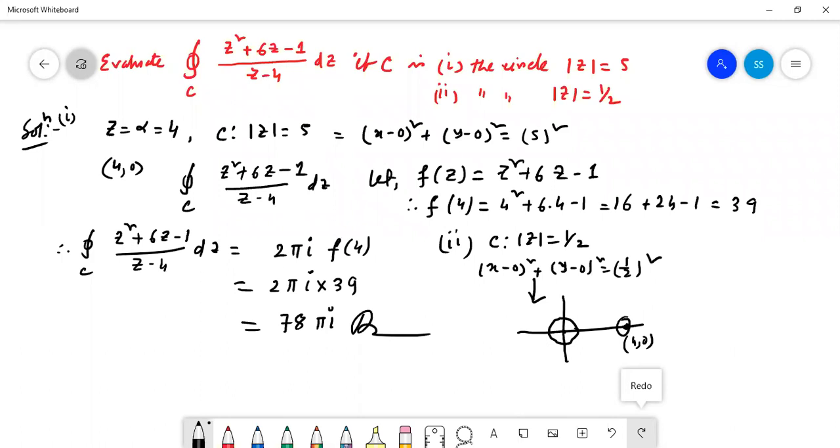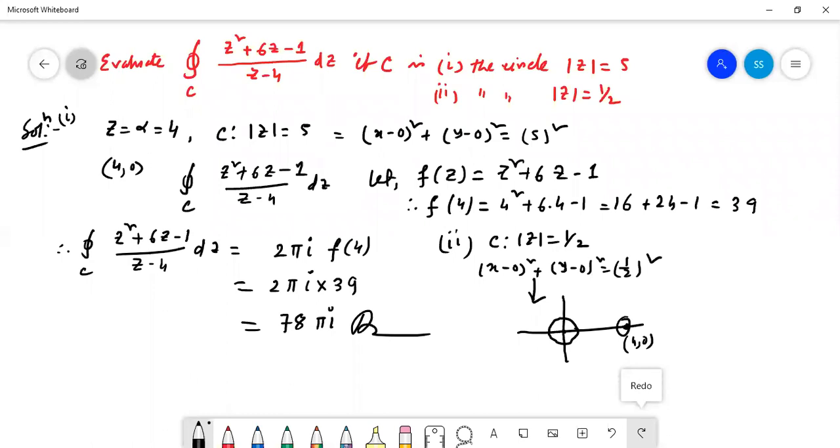So next day we are going for the zeros and singularities of an analytic function and the residue theorem. After that there are some problems on this. Then we are going for conformal mapping and the Mobius transformation, and then our complex variable will be completed.